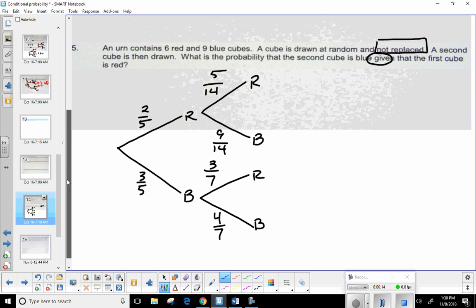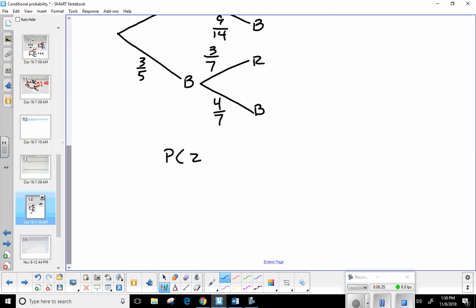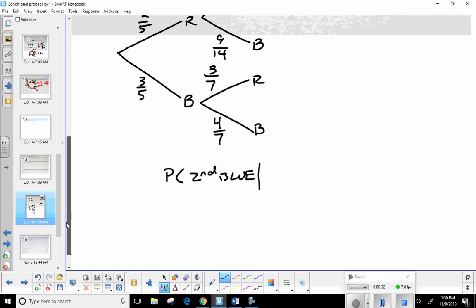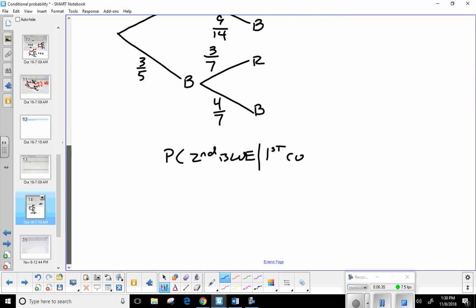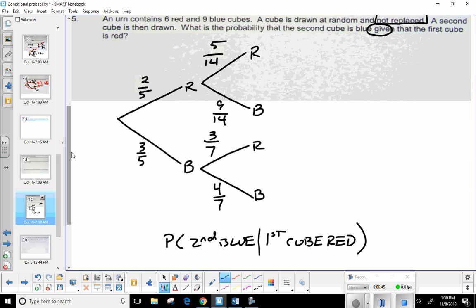All right. Okay, so let me go ahead and set this up real fast. What's the probability that the second cube is blue? So let me write it out like this. We want the probability that the second is blue given that the first cube is red. Okay. And just to make things go a little faster so I don't have to write the whole thing over and over again, we could just say this represents A, this represents B, or you could just write it out, whatever you prefer.